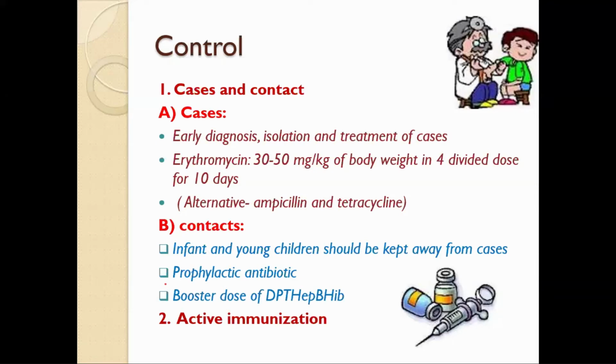So we discussed BCG. Thereafter, at 6 weeks, 10 weeks, and 14 weeks, that is pentavalent vaccine and OPV, 2 drops oral, and DPT IM. Thereafter, rotavirus vaccine, Rotarix, at 6 and 10 weeks.